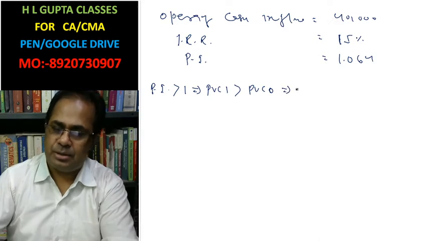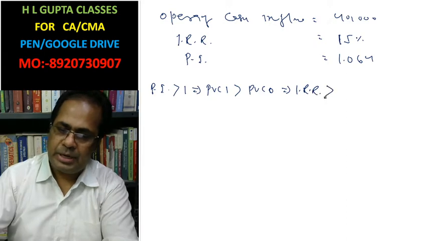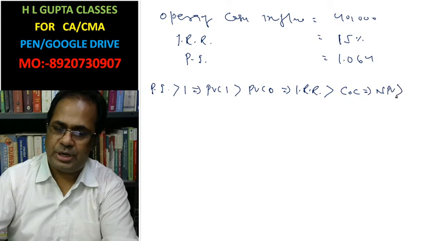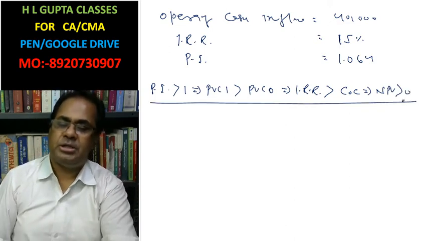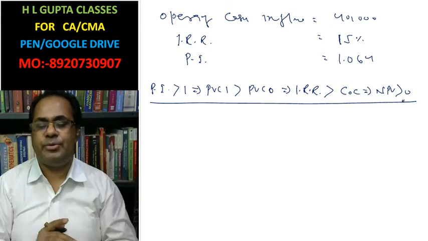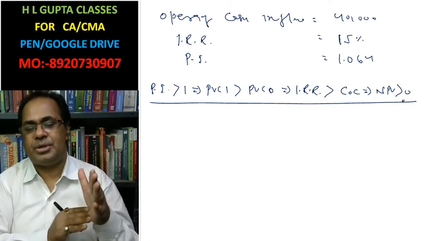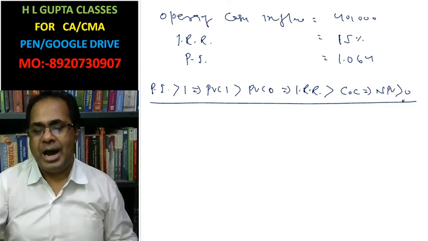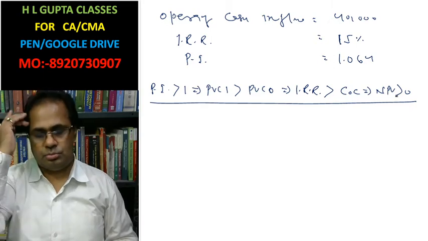This implies that IRR is greater than cost of capital. This implies that net present value is greater than 0. We must know this. Okay, in this case, profitability index greater than 1, what can we understand? Present value of cash inflow must be higher than present value of cash outflow at cost of capital. IRR is higher than cost of capital. Net present value is higher than 0.